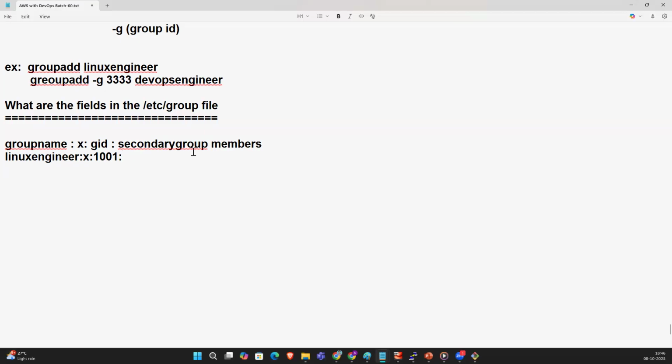So this is nothing but the fields in the group.